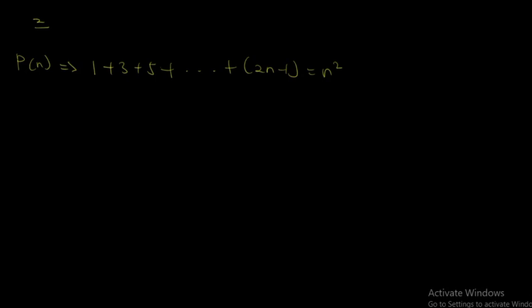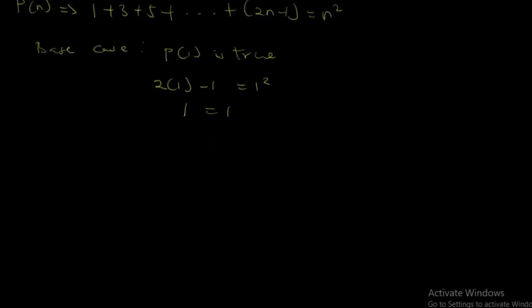So we are going to start with the base case. That's one thing I love about it. I always love the base case. So with the base case, we need to do P of 1, and we try that it should be true, right? We are going to take this and equate. You have 2 bracket open 1, then minus 1 is equal to 1 squared, and this is going to give us 1 is equal to 1. So the base case is true. P of 1 is true. After doing the substitution, we had it to be 1. Then we go to the inductive step.